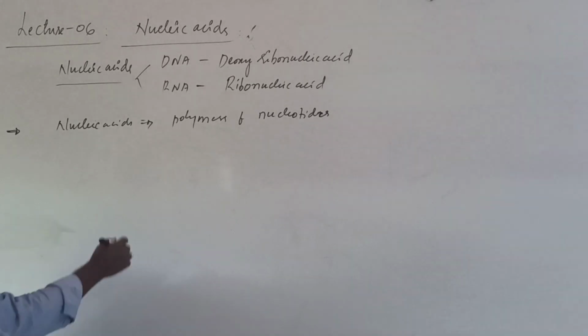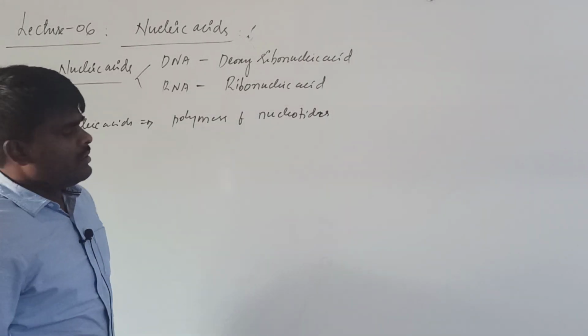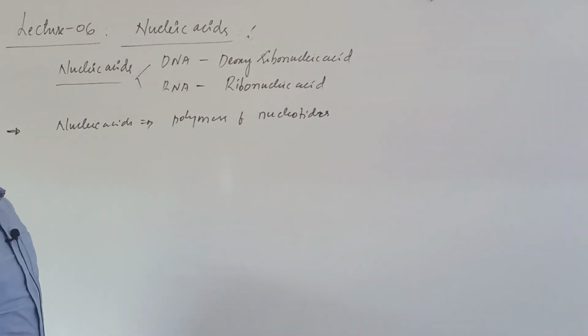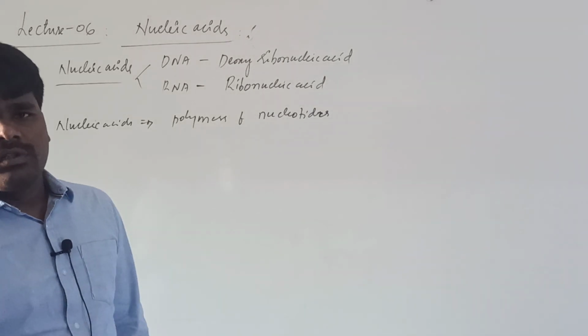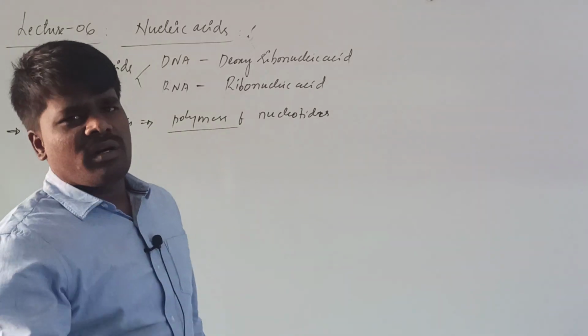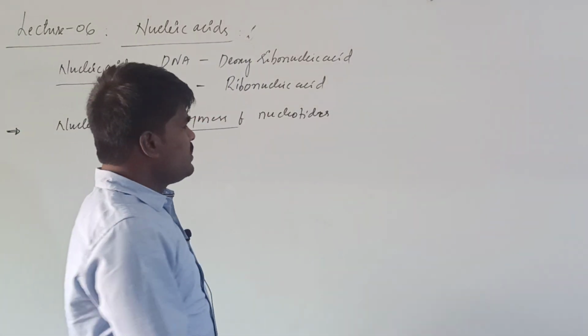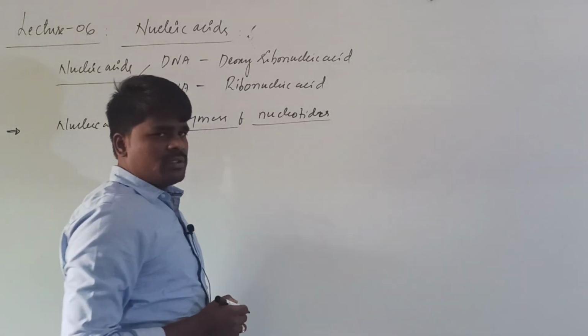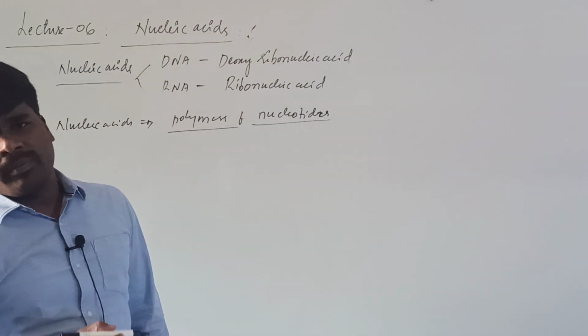This nucleic acid can also be considered a polynucleotide chain. Polymers means made by n number of repeating units. What is the repeating unit here? Nucleotide is the repeating unit.